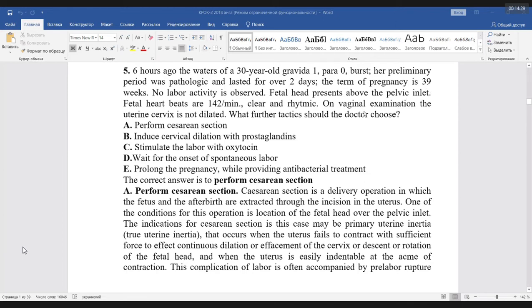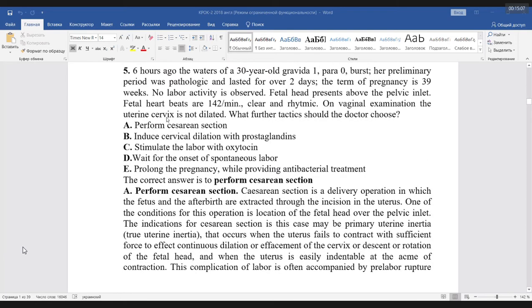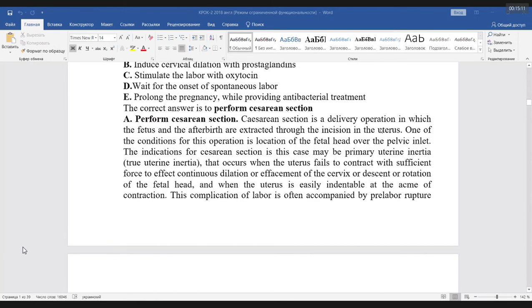Mature pregnancy, there is no labor activity, and that is the test when we speak about the pathological preliminary period. There is no dilation of the cervix. What does it mean? It means the birth canal is not ready for labor. But the woman for 2 days suffers from irregular pain, pathological preliminary period. That's why it is cesarean section. The keywords: preliminary period, pathologic, 2 days, cervix not dilated, so cesarean. The next, guys.